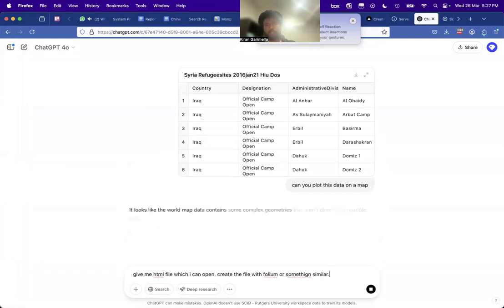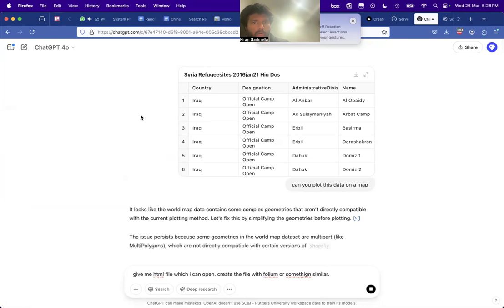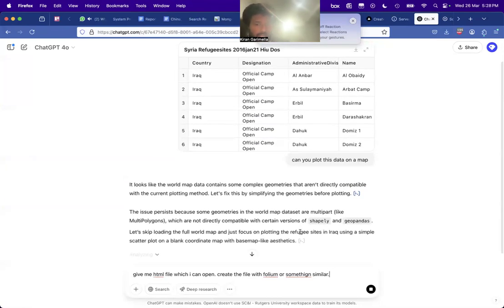If it doesn't work, then I will give it some more guidance, because I know how to do this. But in the end, it doesn't matter what I tell the AI. It's trying to understand itself. It says okay, it's trying to use GeoPandas and things like that.